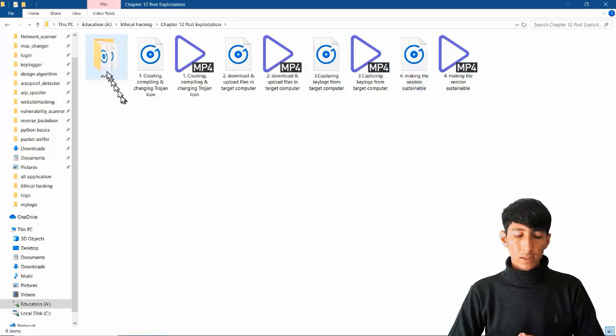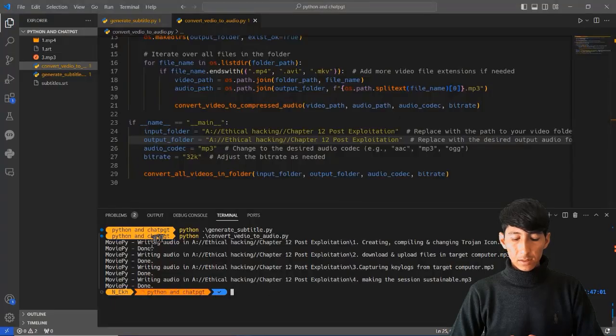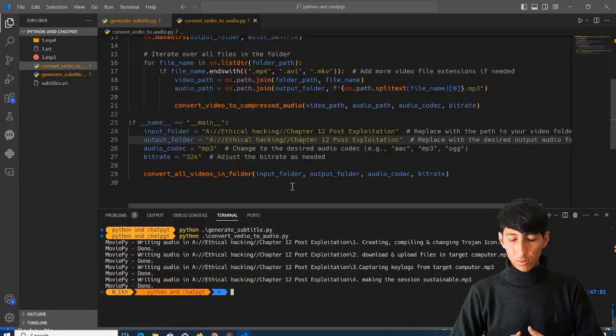Right now you see that it is converting all videos to audio within this chapter 12 post-exploitation. So that is nice, but still I need to give each of these 30 folder paths to this program. That is not good. So let's go back to ChatGPT and ask it to add even more functionality to this program.